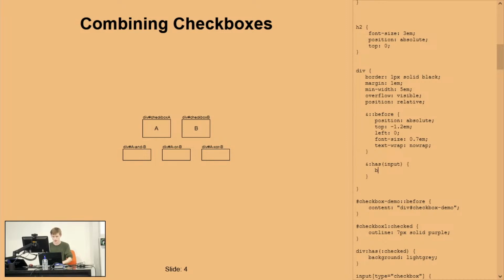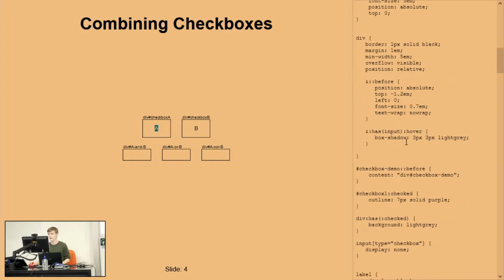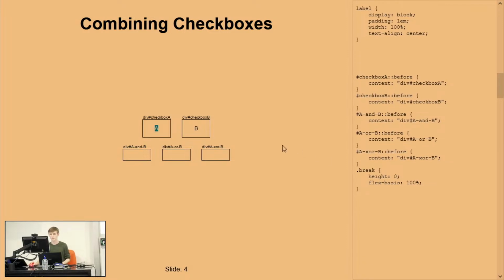And let's put maybe a box shadow around it, and 3 pixels, 3 pixels, light grey again. So now all our buttons have backgrounds. It might also be good to only show this on hover, just so it's less scary, but you could do this in different ways if you want to style it differently. I'm not a design person, but now we've made our buttons clear that they're buttons and these ones are not buttons.